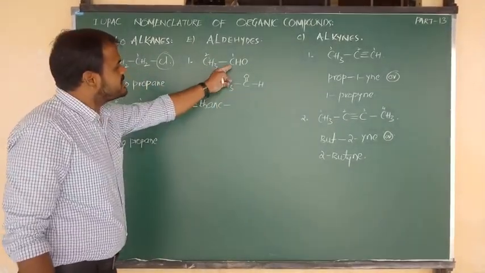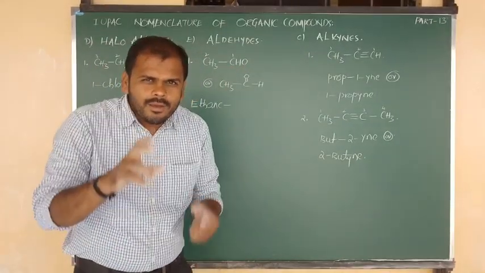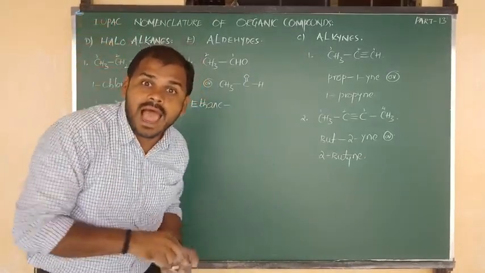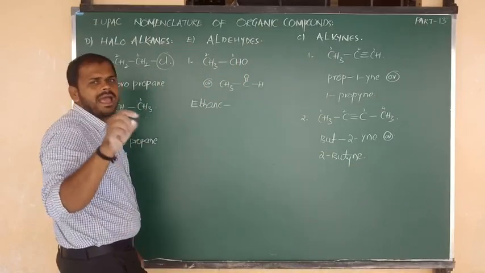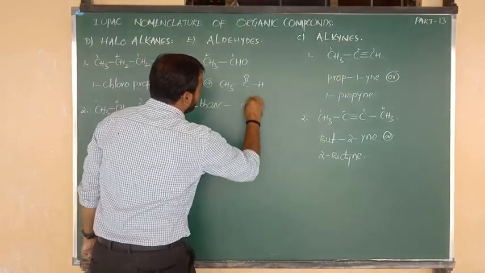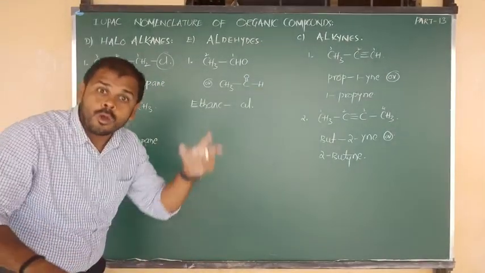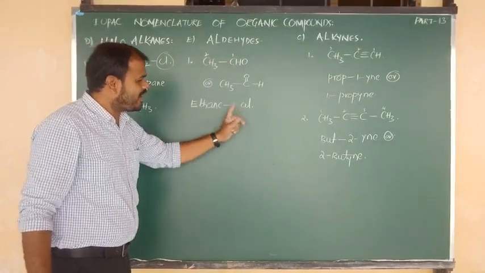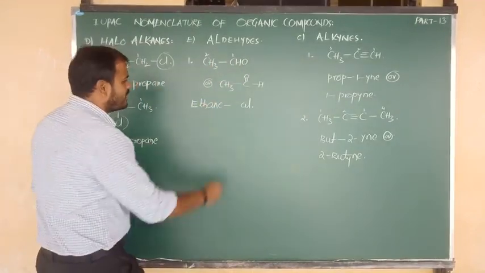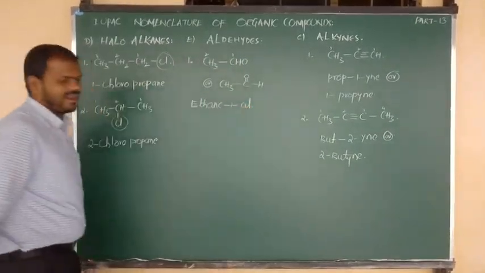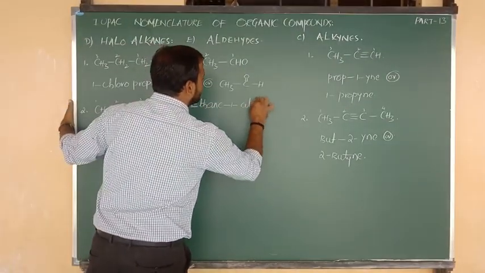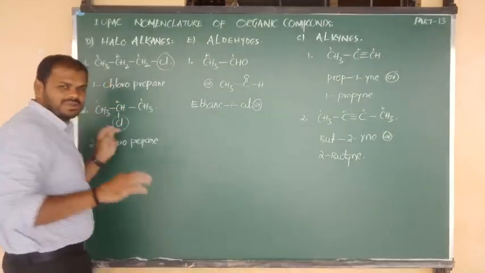Very good. But what is the functional group? Aldehyde. For the functional group aldehyde, what is the secondary suffix we have to add? For aldehydes, we have to add the secondary suffix or last word, that is nothing but what, Nana? Al. For alcohol, ol, and for aldehyde we have to write al. But where aldehyde is present, the carbon number is nothing but 1, so we have to say 1-al. Ethane-1-al.